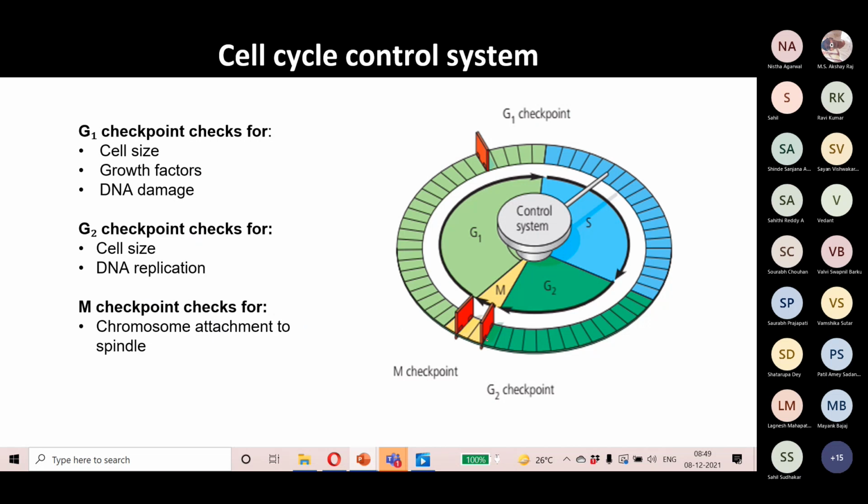So that's why the G2 checkpoint is present, and the M checkpoint checks for the chromosome attachment to the spindle. We have seen that M stands for the mitosis phase, and during mitosis chromatids and chromosomes get separated. When the chromatids are separated, they need to be aligned properly, and they should be separated in a proper manner. Otherwise, if one cell receives more chromatids and another cell receives fewer chromatids, it will cause an aneuploidy condition, and this aneuploidy condition again will lead to various disease conditions. So the cell cycle control system ensures that a cell undergoes proper cell division.